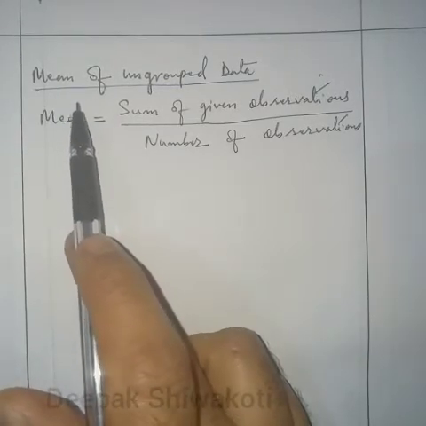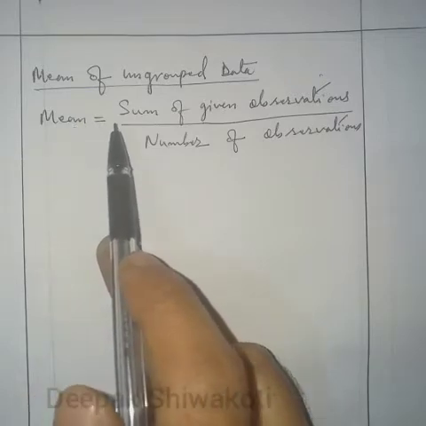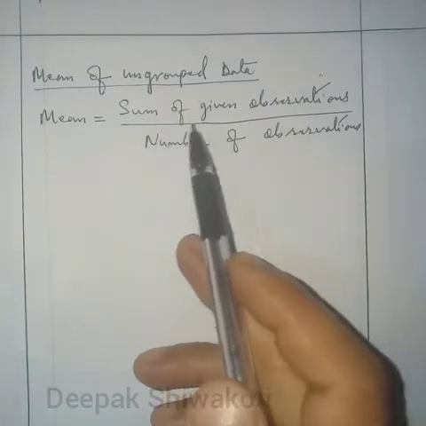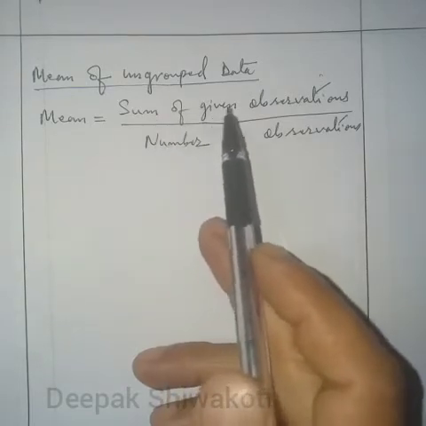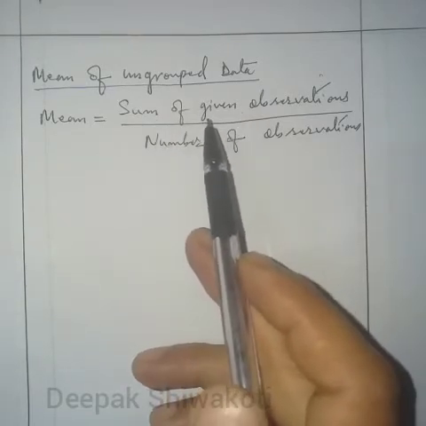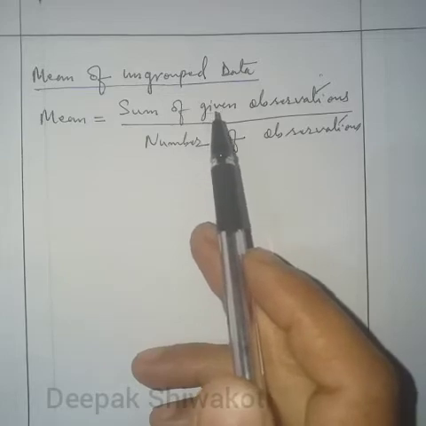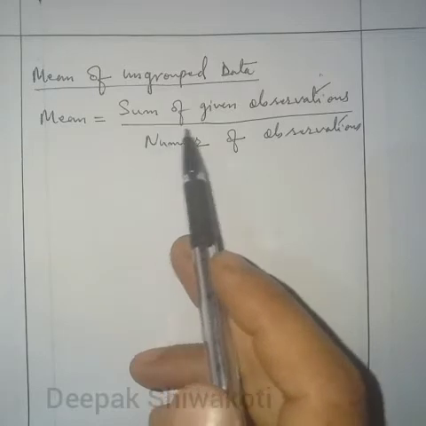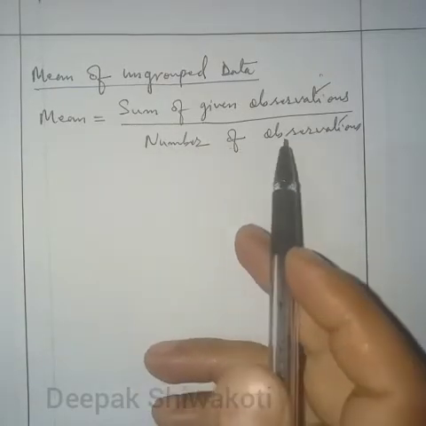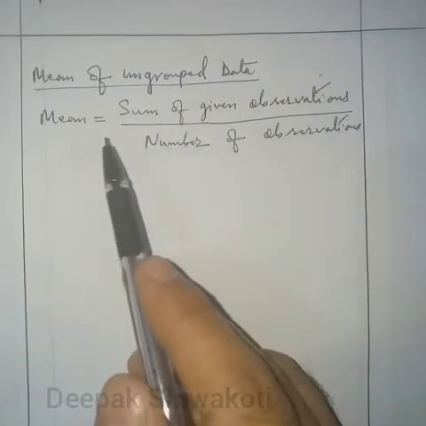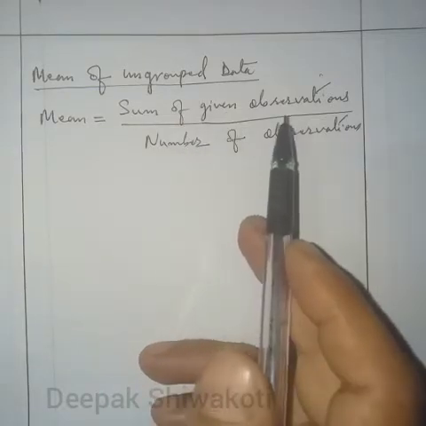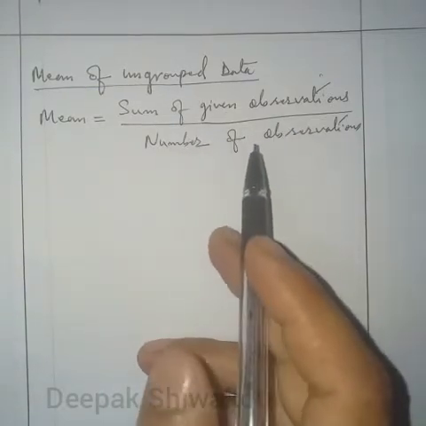Arithmetic mean, or simply mean, is the sum of the given observations, the total of the numerical data observations, divided by the number of observations. So mean can be calculated by this formula: sum of given observations by number of observations.